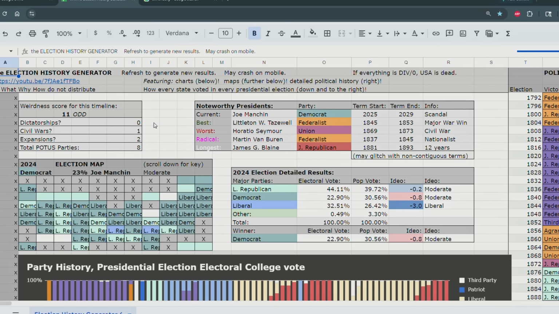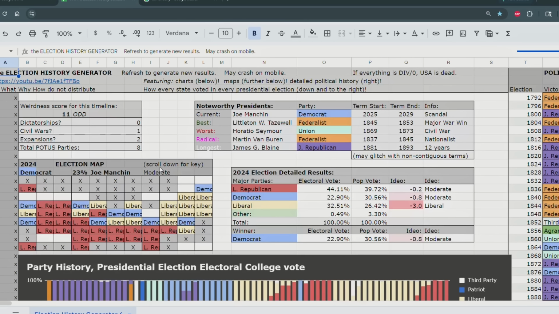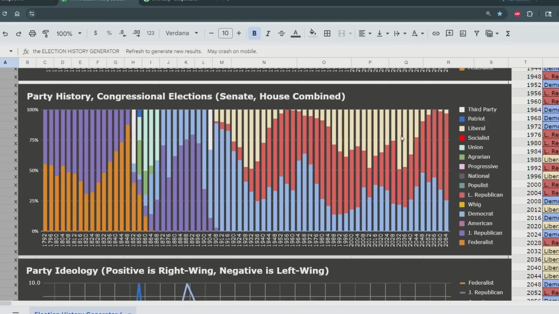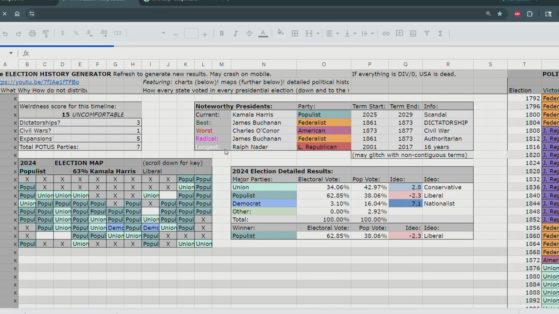No dictatorships, 1 civil war, 2 expansions. Let's let it refresh for a second. There we go. Liberals, Republicans, Democrats. Pretty normal timeline. Again, the 3 parties clustered around the middle. Maybe in a future update, I'll change that. But I don't know how realistic that is compared to real life. Because America, of course, has 2 parties.